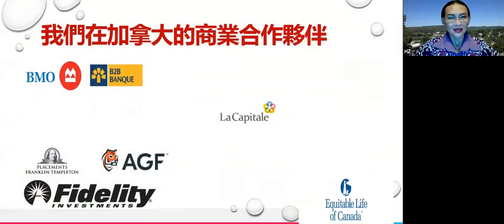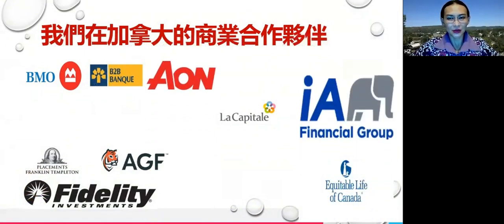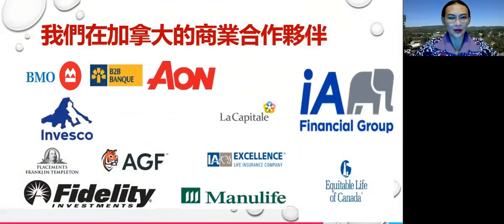All right. So next, I would like to show you our platform. We create a lot of long-term partnerships with many financial institutions, including the banks and also fund companies. We also help families protect their life, their wealth, their assets, right?